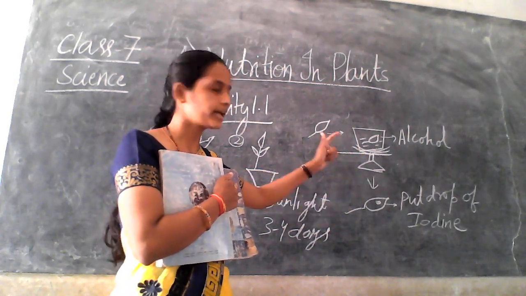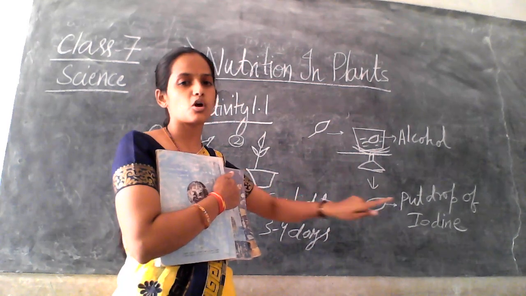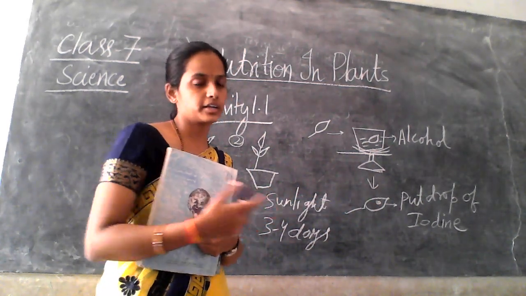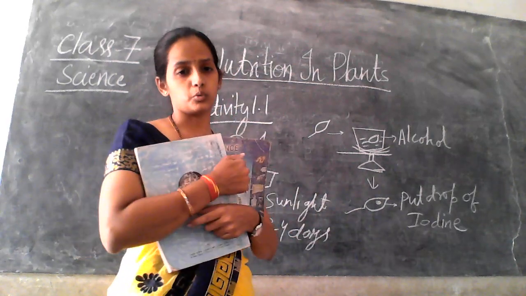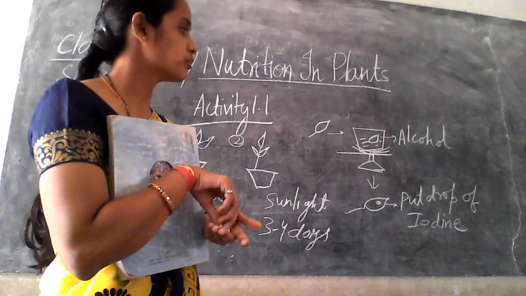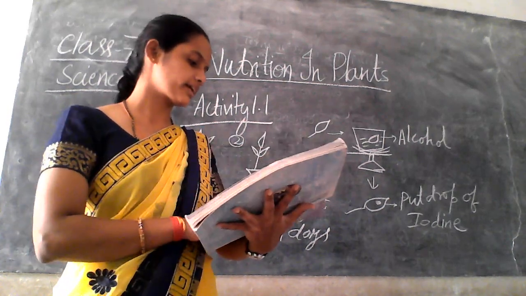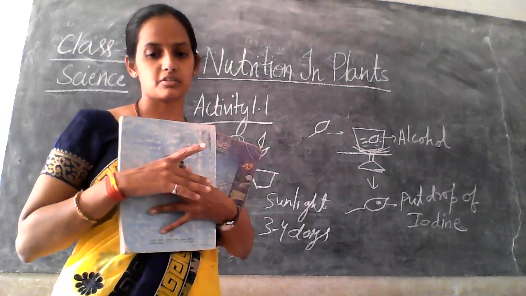After that, take that leaf and put some drops of iodine. Right. So when we put the iodine, it turns blue, right? So what happens? It turns blue. This suggests that there is a presence of starch, right?